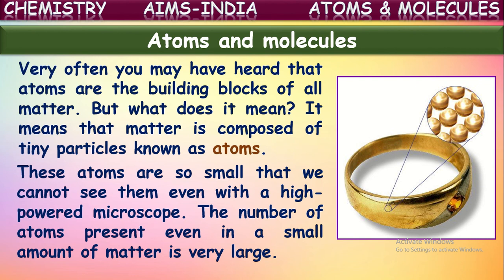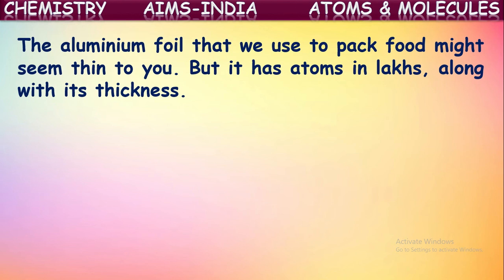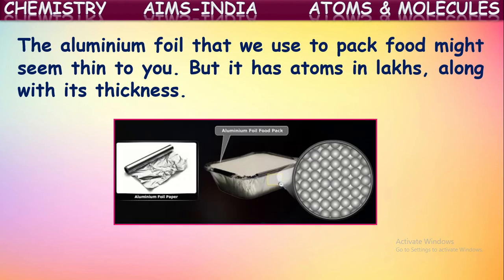The number of atoms present even in a small amount of matter is very large. If you take a small piece of any matter, it may contain lakhs of atoms, crores of atoms also may be there. That much small these atoms are. For example, consider the aluminum foil that we use to pack food. I think you have seen this. If you touch it, you might have seen that it is very thin, isn't it?